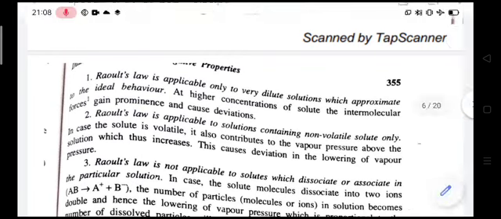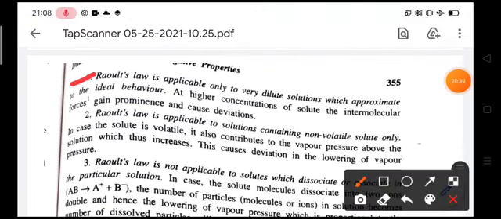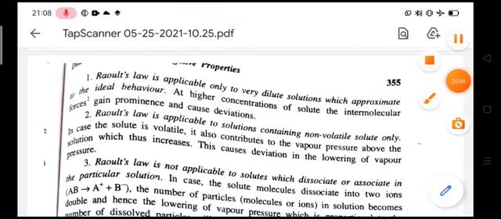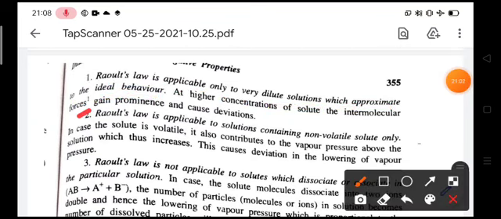The first limitation is Raoult's law is applicable only to very dilute solutions which approximate to the ideal behavior. Next, Raoult's law is applicable to solutions containing non-volatile solute only.